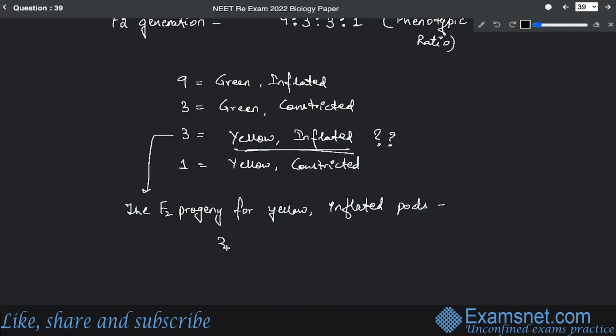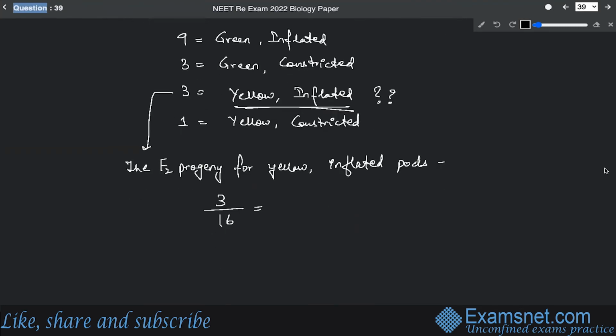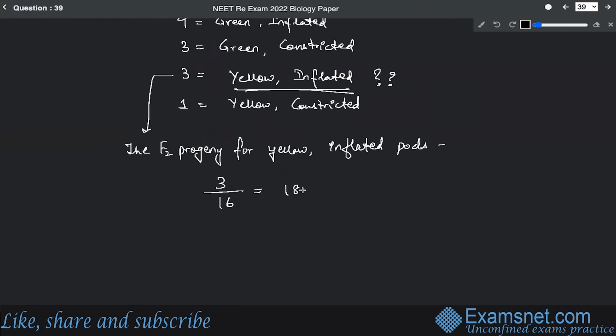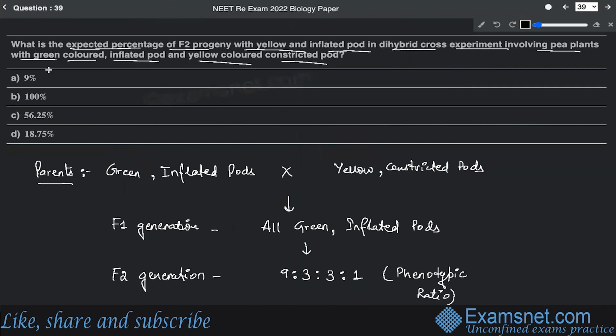So that is 3 divided by the total number, and the total number is 16. 9 plus 3 plus 3 plus 1 will be 16. So this will give an aggregation percentage of, if you just work it out, 18.75%. All right. So if you just look at the options, option D is the correct answer.